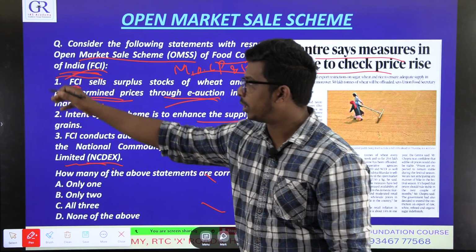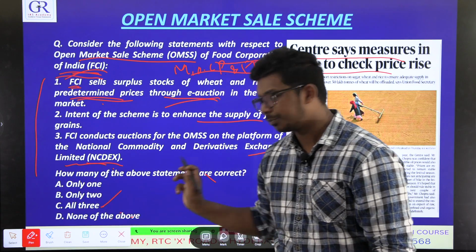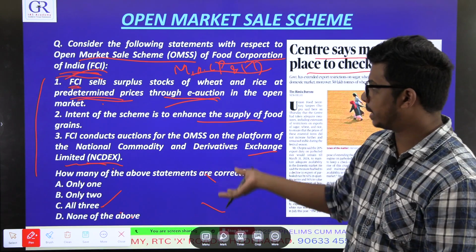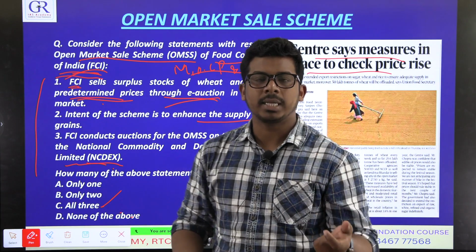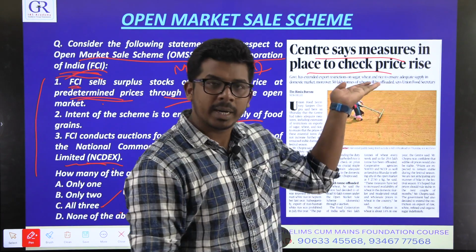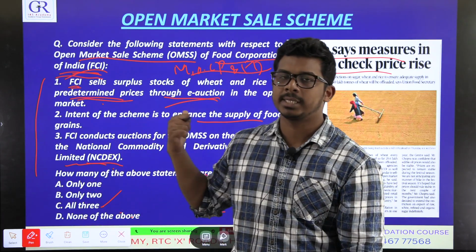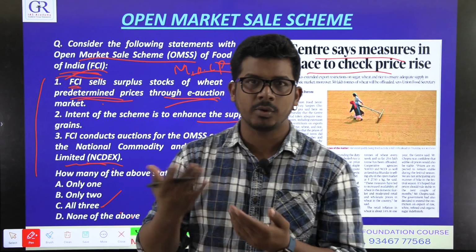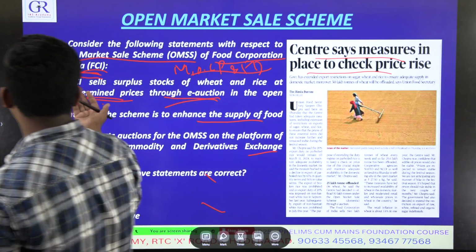So here is a question. All three statements are correct, as I have explained. So apart from the restrictions on export, the government is also resorting to the open market scheme. Open market, selling in the open market. It is done by the Food Corporation of India.